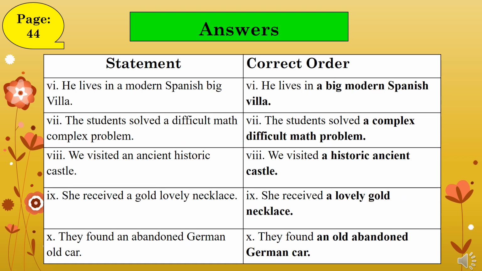Here are the remaining sentences again. I will only read the sentences with the correct order of adjectives. 6. He lives in a big modern Spanish villa. 7. The students solved a complex difficult math problem. 8. We visited a historic ancient castle. 9. She received a lovely gold necklace. 10. They found an old abandoned German car. I hope it was helpful for